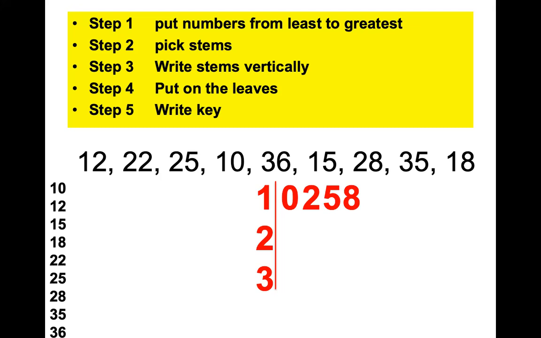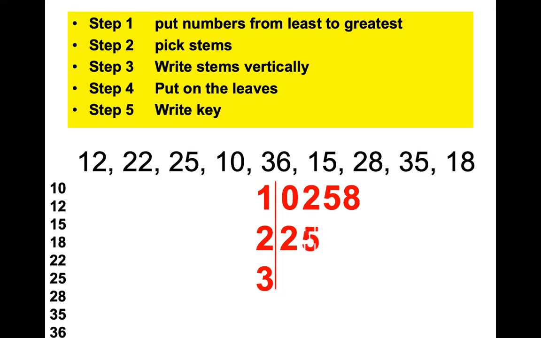8 goes with 1. Notice these numbers will always go in order too, from least to greatest. Repeats, don't worry, put the repeats in there. Hey, what's the next leaf and stem? 2 and 2. Now where am I going to put the 2? Under 2. You're not. You're going to put them in order from left to right underneath the previous number above it. So I don't put 2 under 2, I put 2 under 0. I'm just going to line the numbers up.